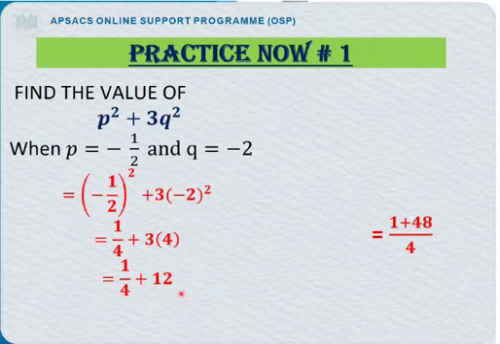After taking the LCM of both, we got 48. So 1 plus 48 upon 4. So 49 upon 4. And what is the actual answer we get? 12 whole number 1 upon 4 by simplifying it. Clear?